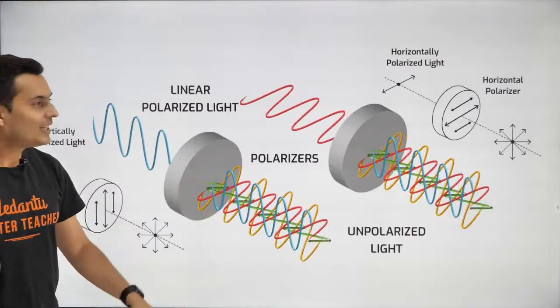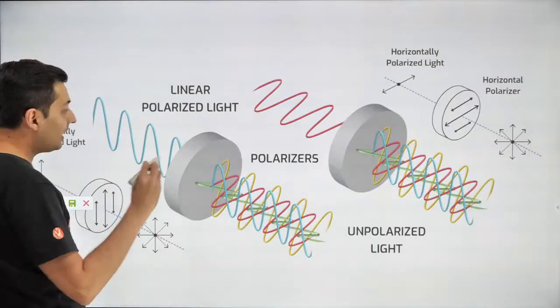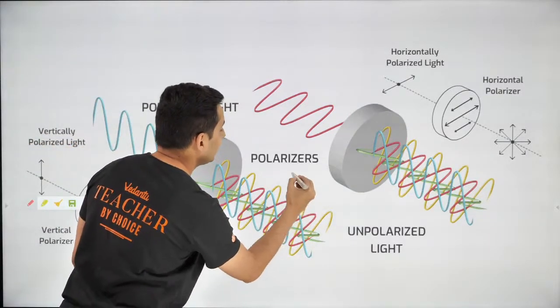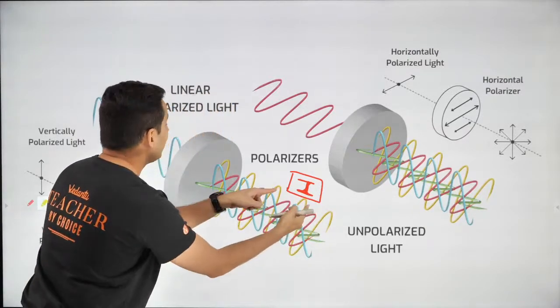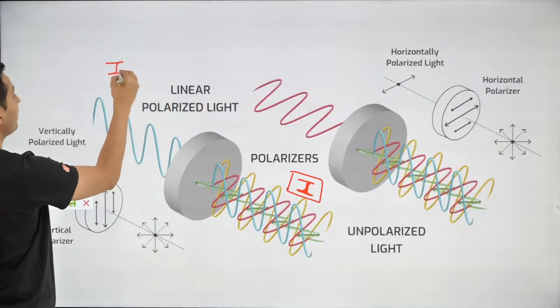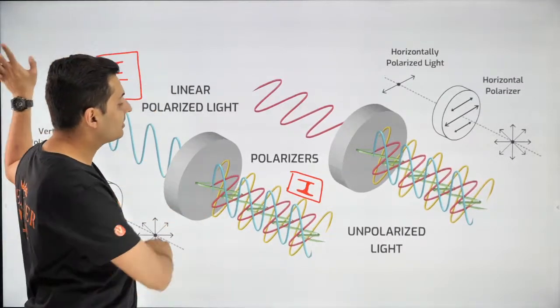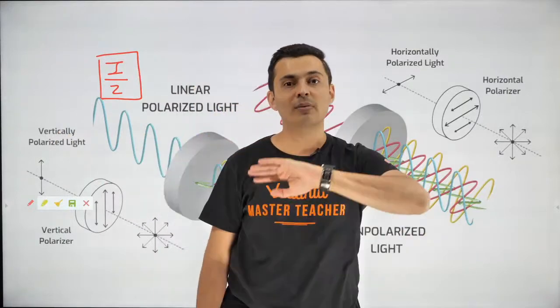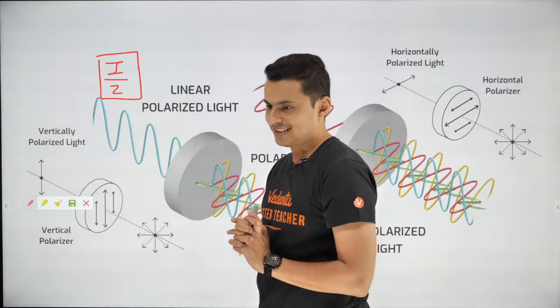I hope this is clear. So keep this in mind, very important now. If the intensity of light over here was I, the intensity of light that will be coming over here will be I by 2. Yes, half of the wavelengths will get eliminated. Half of the waves. Exactly half will go out. That's how it is.